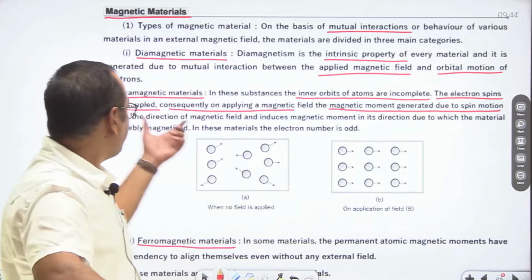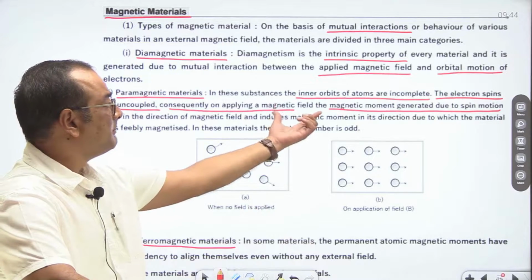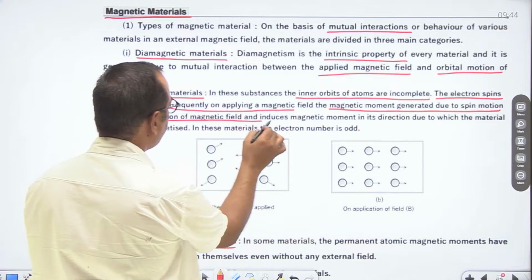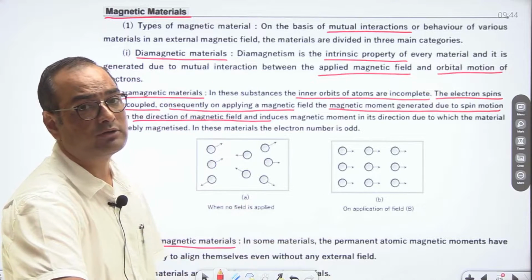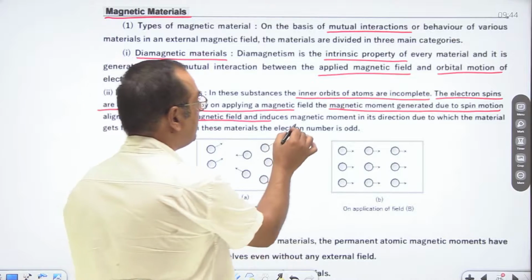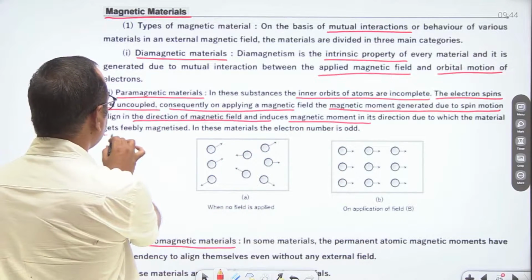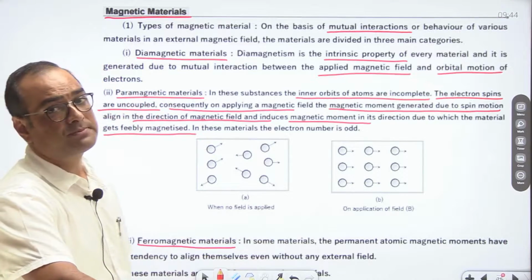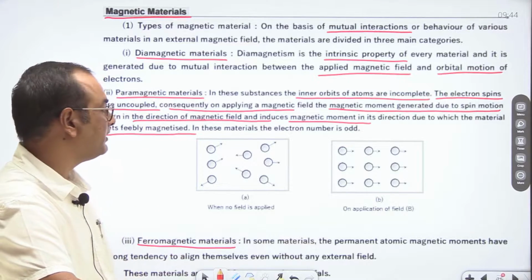So in paramagnetic substances, due to spin motion of electrons, a magnetic moment is generated and it aligns in the direction of the magnetic field. The atoms aligned in the direction of the magnetic field then have some magnetic moment in that direction, due to which the substance gets feebly magnetized when placed in an external magnetic field.